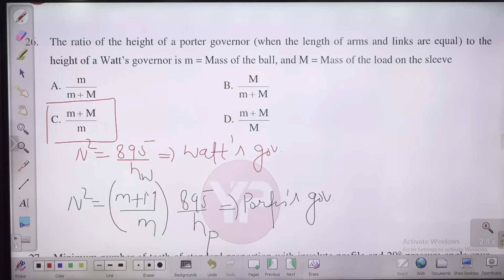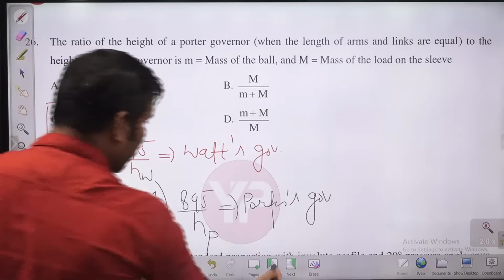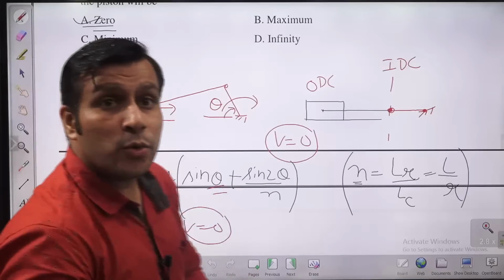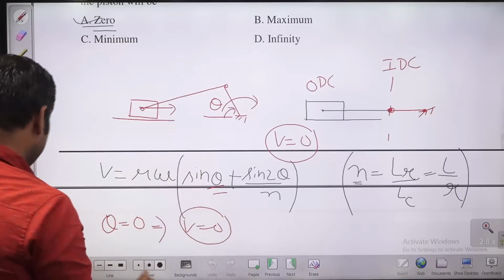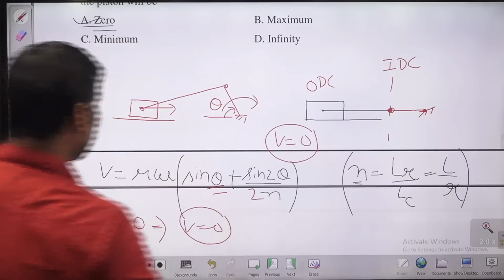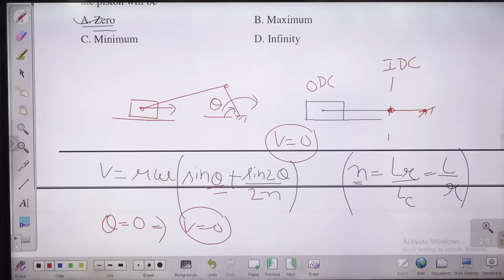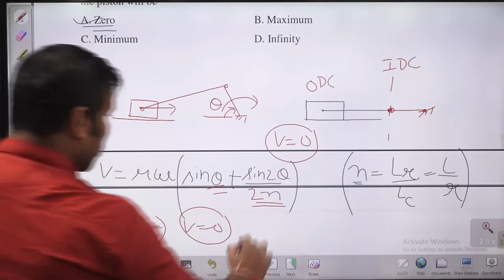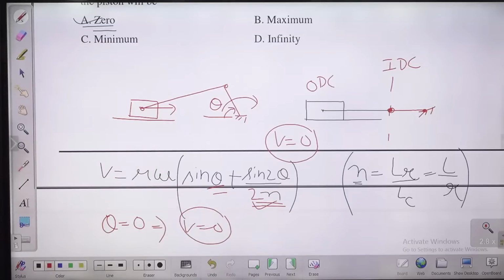This is the additional load provided, and M is the mass of the bowl. So what I have written? Please check. Yes. Thank you, Kaplesh. Yes, this is very right. Here it will be 2n actually. I missed this. So V equals R omega into sine theta plus sine 2 theta by 2n. Yes, very right. So this 2 is there, guys. Okay, thank you.